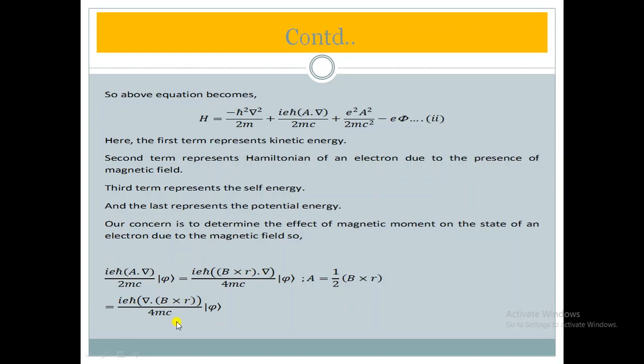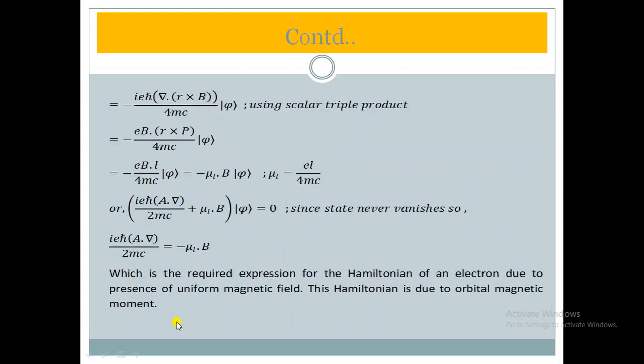That is the same. In another step, we have used the scalar triple product. We have one rule: a dot b cross c equals minus c dot b cross a. That rule is with us, and we have used that.